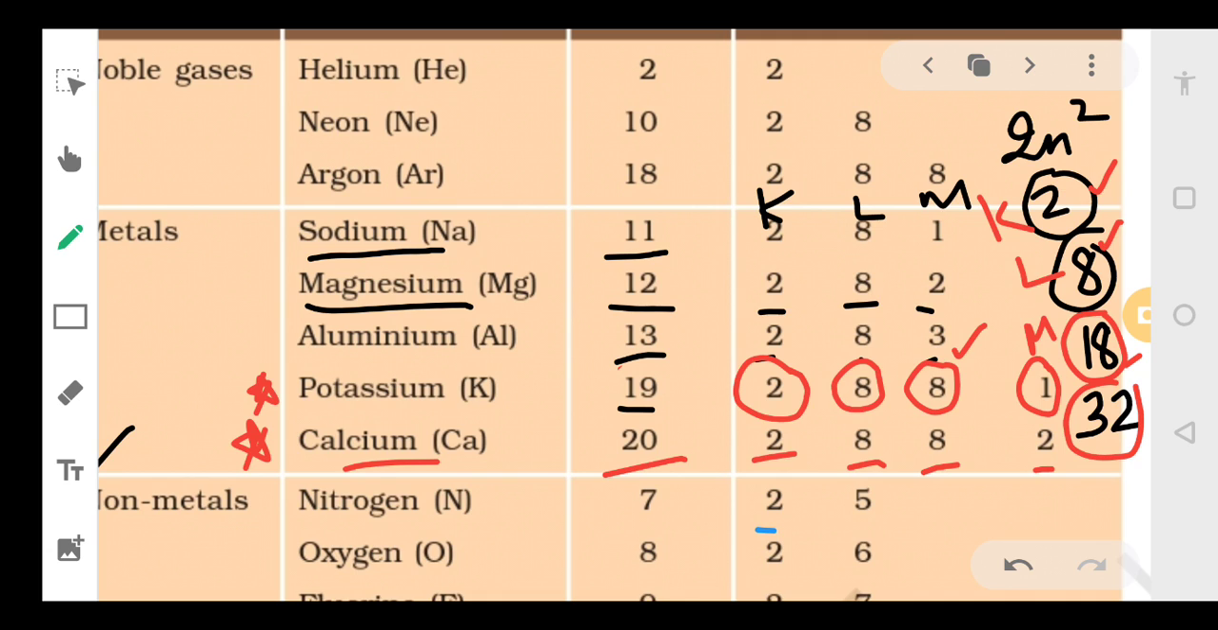You just have to remember the first 20 elements. I'm making it clear for everybody every time when I have this class that you just need to remember the first 20 elements. Okay, up to class 10th, you just remember the first 20 elements, their configuration, their atomic number, their atomic masses.